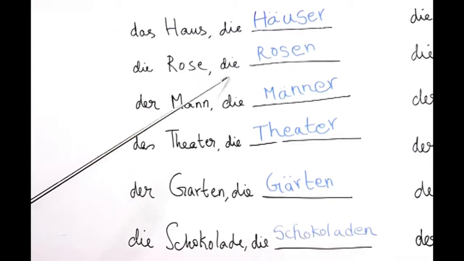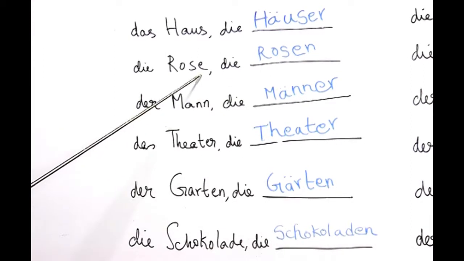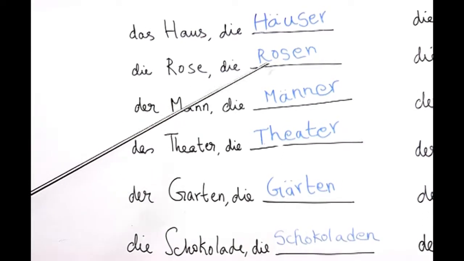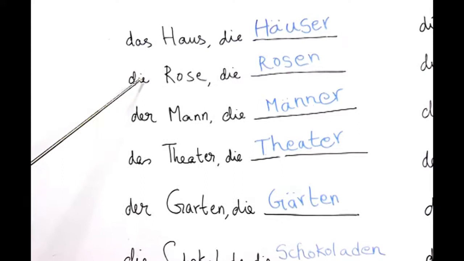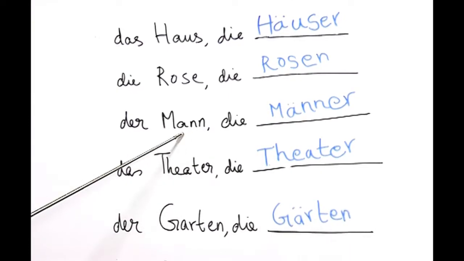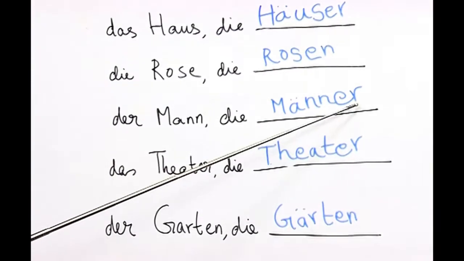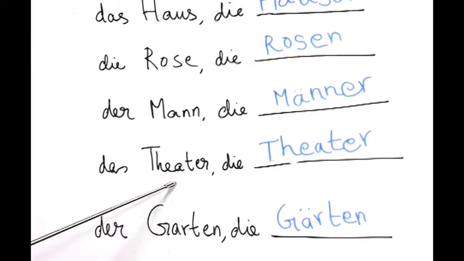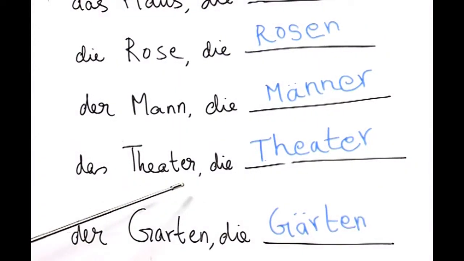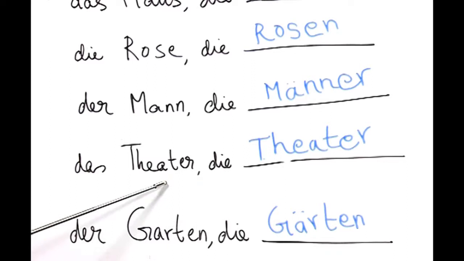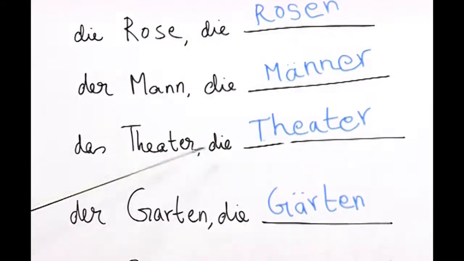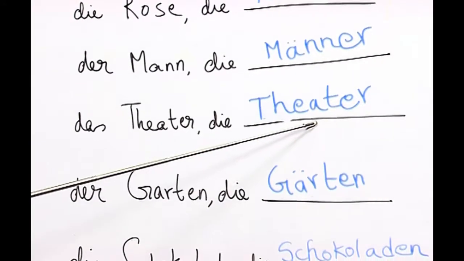Die Rose, die Rosen. Here we add an N to the noun and the plural form is used for the feminine noun die Rose. Der Mann, die Männer. Here the A is replaced by A umlaut and an ER is added. Das Theater, die Theater. As I told you, certain nouns which are international words or taken from other languages, they retain the same form in most cases. So, here das Theater will remain the same in plural also, die Theater.